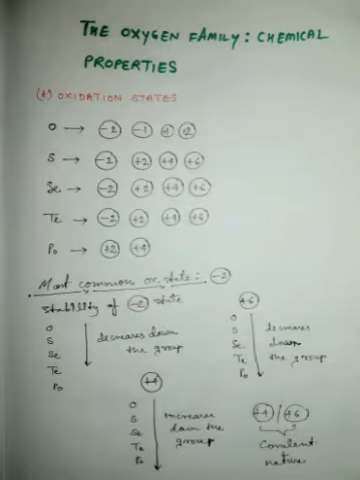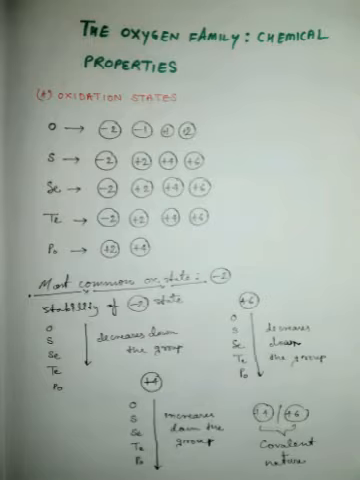So today we will talk about the chemical properties of the oxygen family. First we will talk about the oxidation states of these elements. As you can see, except polonium, each element is showing a total of four types of oxidation states. And the most common state is -2, which is shown by oxygen, sulfur, selenium and tellurium, all four of them.